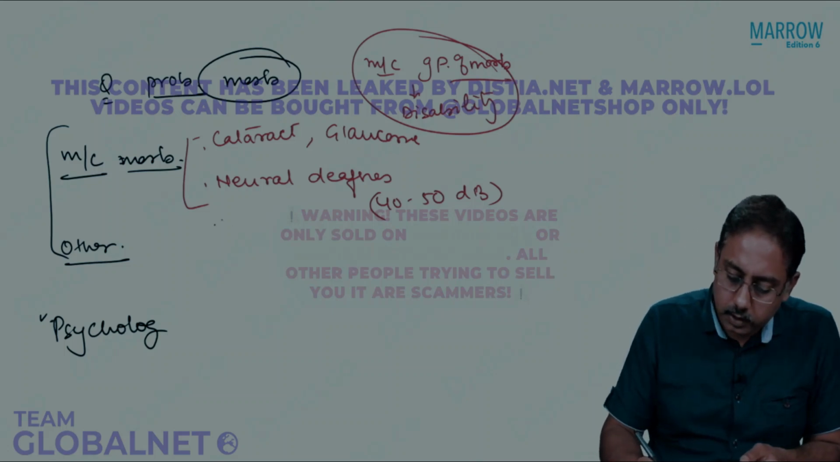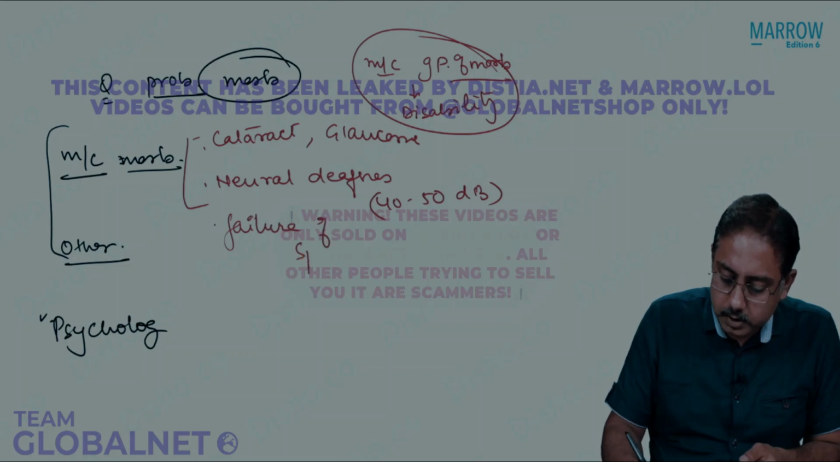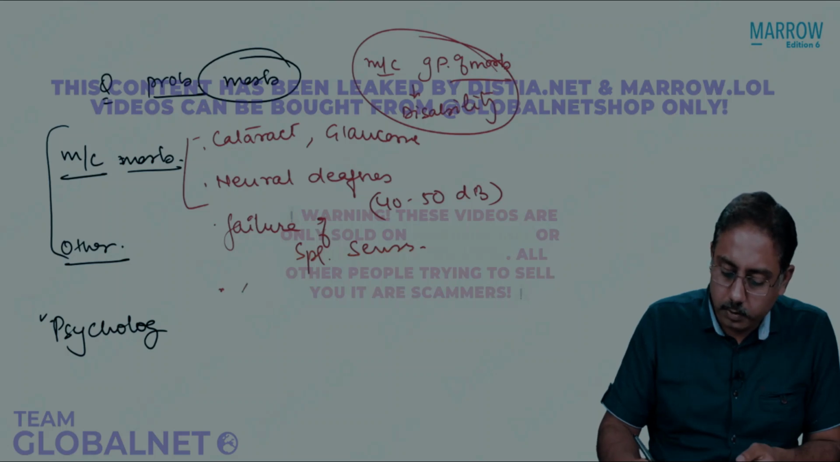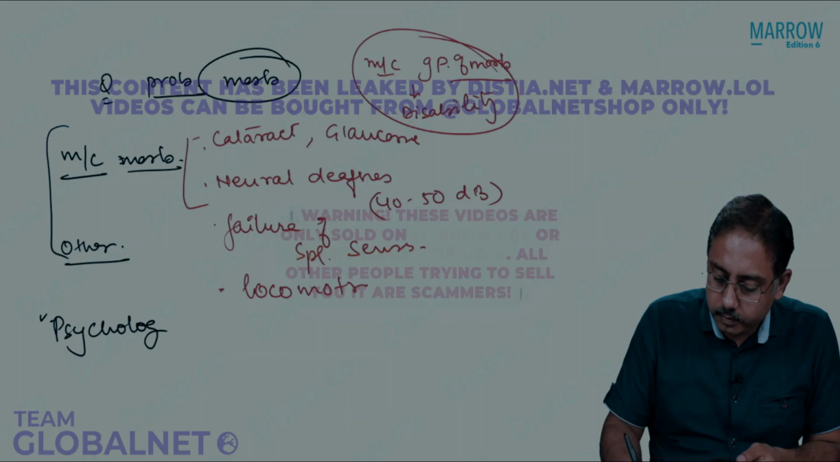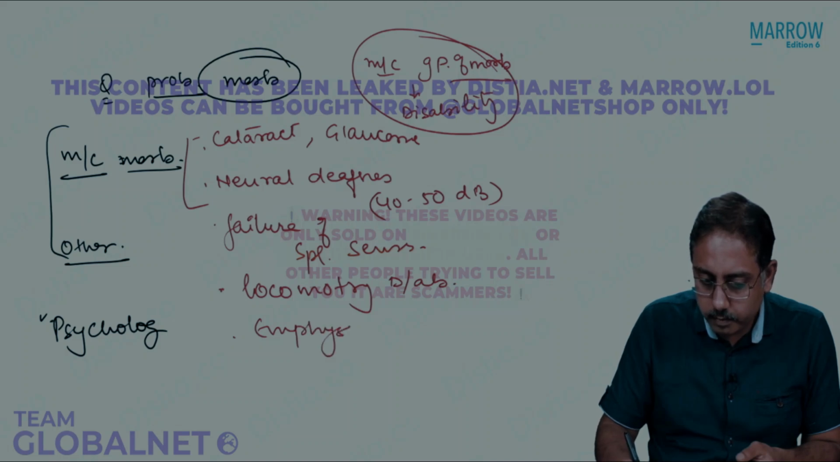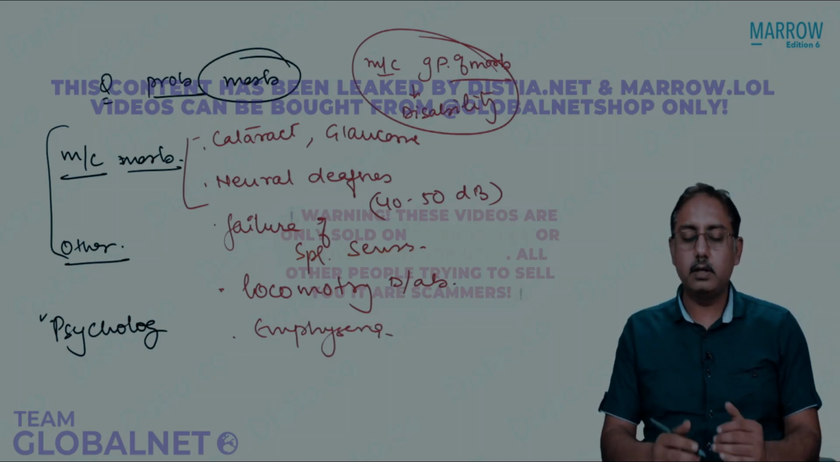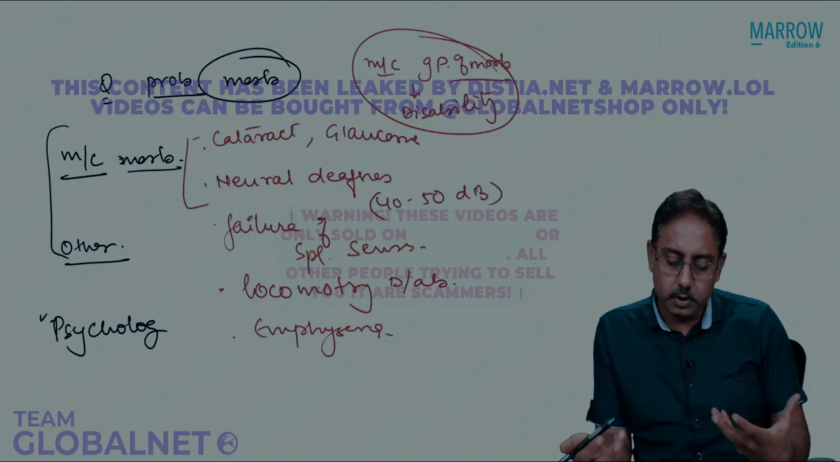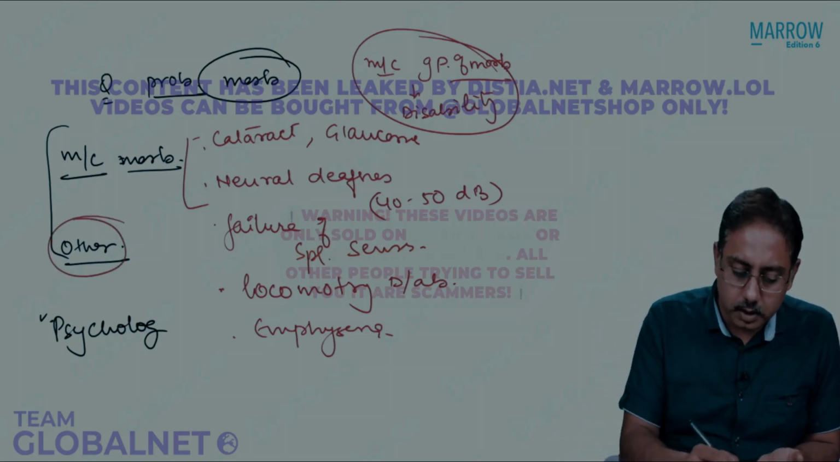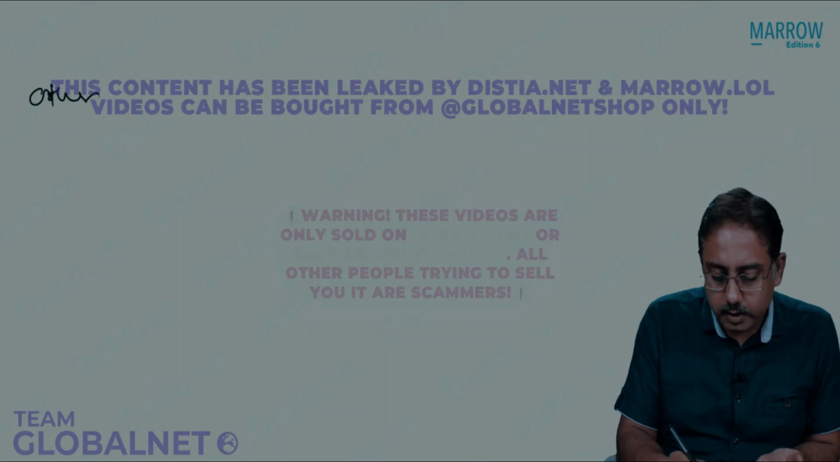Then there is failure of special senses. And there could be locomotory disabilities. Lung disability or emphysema. So the patient will lose various senses, locomotion, emphysema. Other disabilities or other morbidities. Other morbidities could be many.